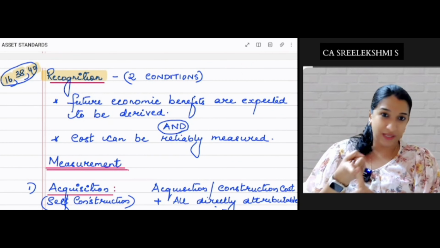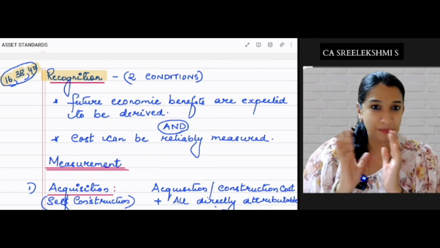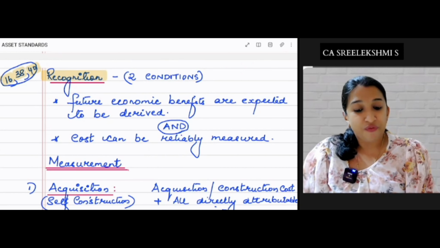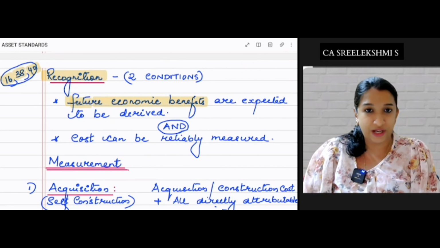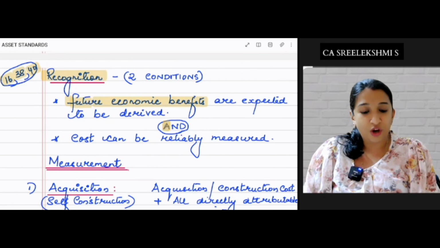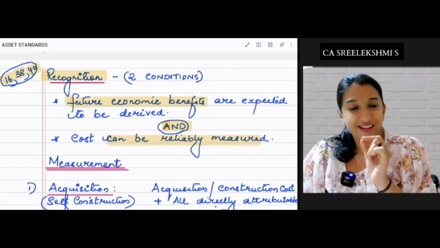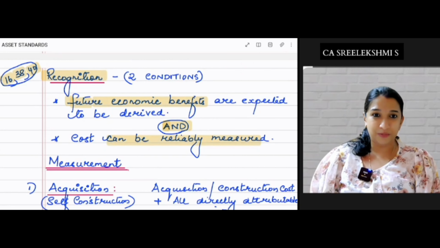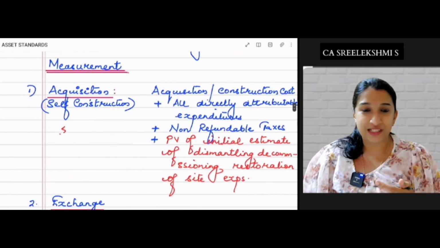Now, the same principles of recognition of investment property apply, whether for Ind AS 16, 38 or 40, it's the same principle. PPE, intangible assets and investment properties, you are following the same recognition principles. If future economic benefits are expected to flow to your entity and the cost can be reliably measured, then it can be recognized as an asset. Recognition principles. Okay, fine. And what are the measurement principles?